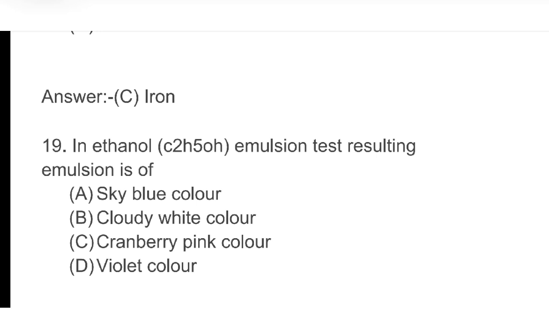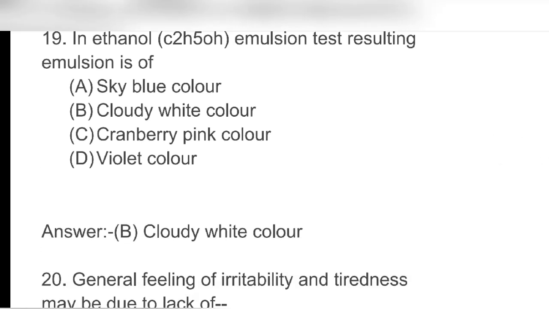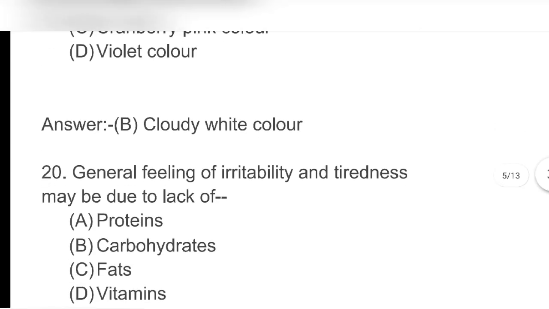Next, in ethanol emulsion test, resulting emulsion is of A. Sky blue color B. Cloudy white color C. Cranberry pink color D. Violet color. Answer B. Cloudy white color.